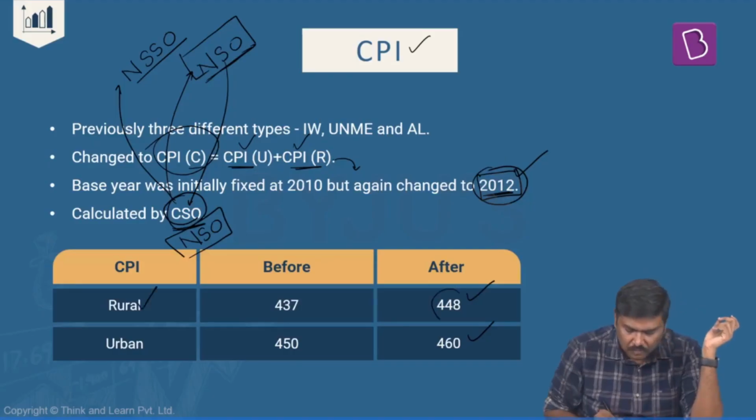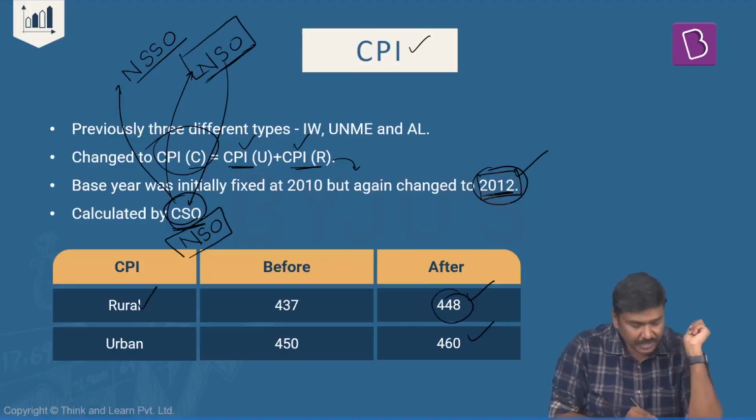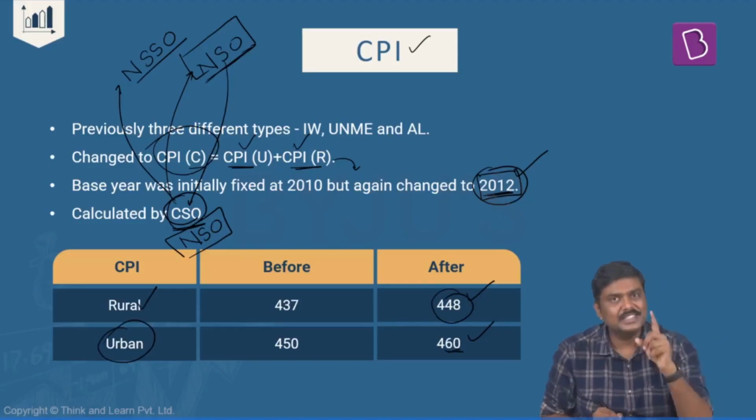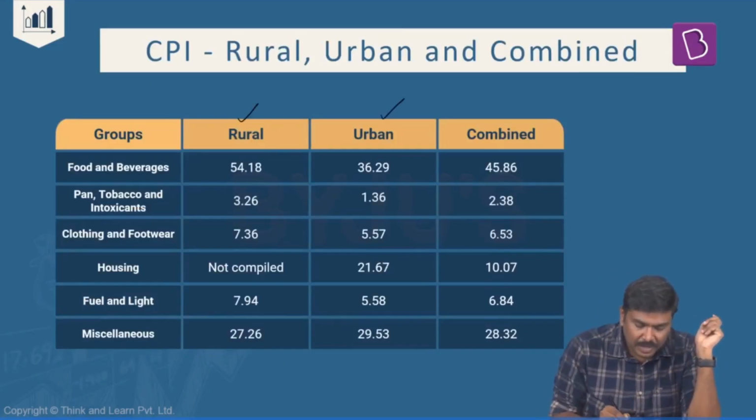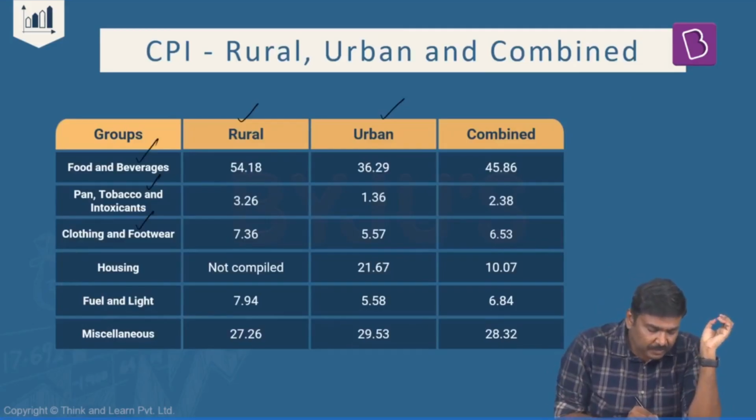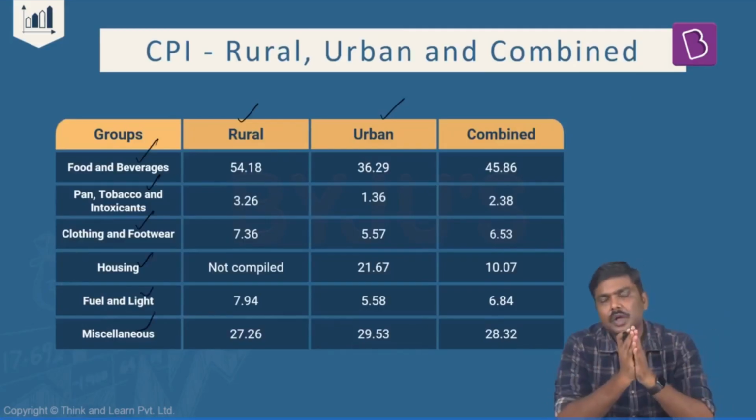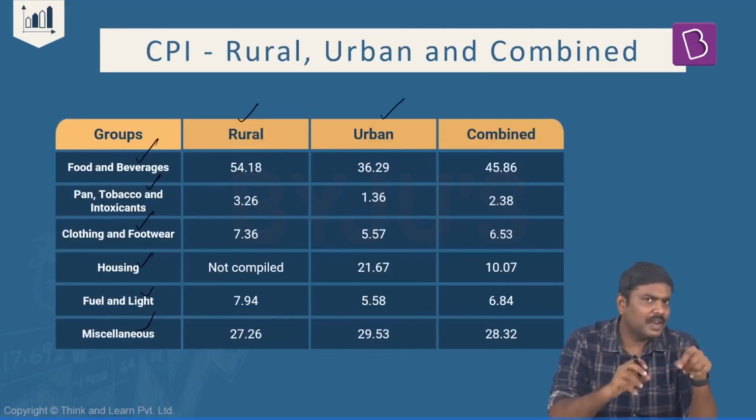In case of CPI rural, 448 articles are there. In case of CPI urban, 460 articles are there. In case of the CPI rural and CPI urban, different weightages have been allocated to different groups. You don't have to mug up all the groups here.